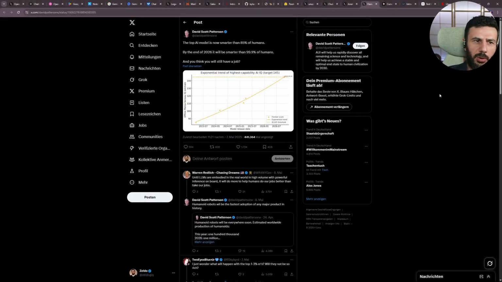Next, the top AI model is already smarter than 85% of humanity. This is about IQ tests and not actual intelligence. Yes, the word Schlauigkeit really does exist. And by the end of 2026, it will be more intelligent than 99.9% of all humans. Very cool. I'm already looking forward to it.